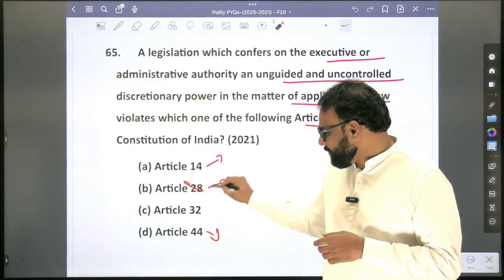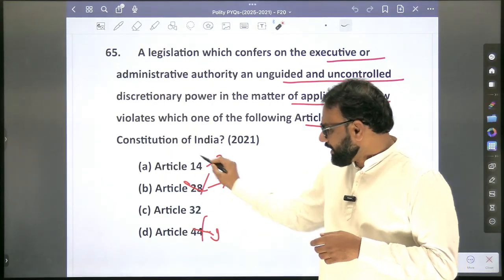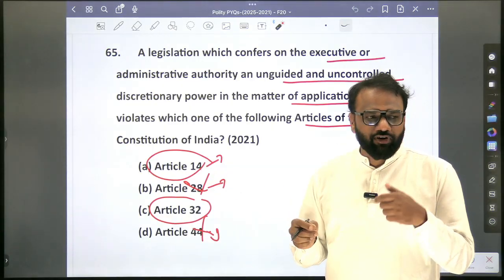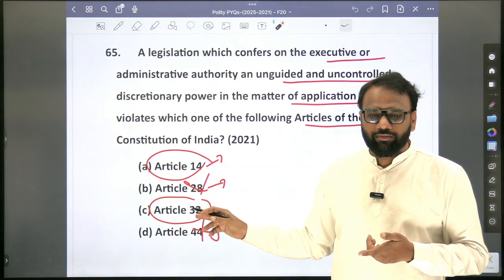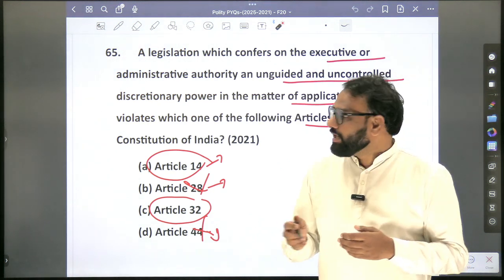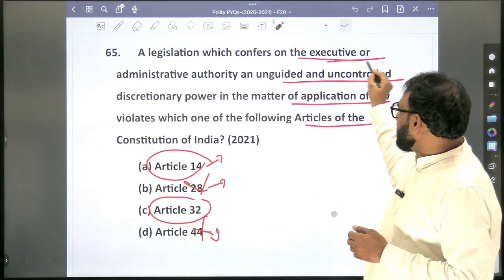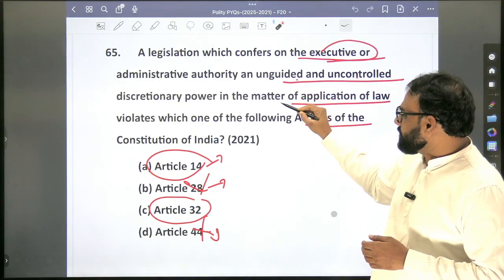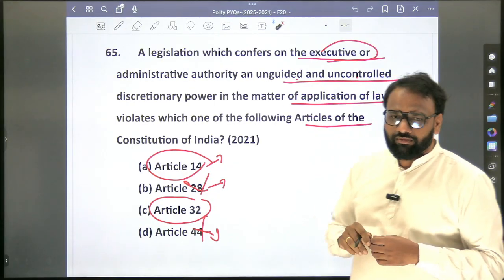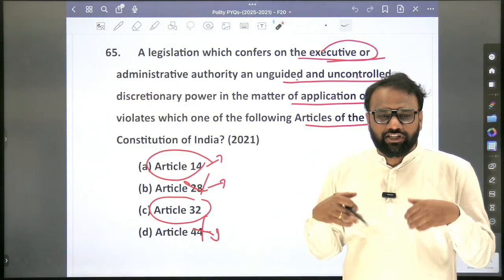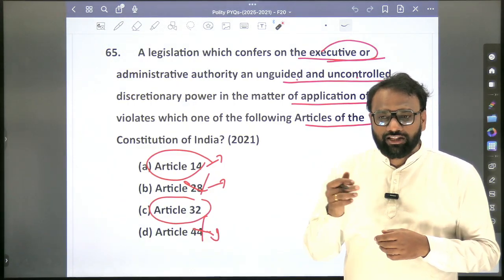So we'll eliminate 28 and 44. Now we are stuck between 14 and 32. Article 14 is equality before law and equal protection of laws. Article 32 is constitutional remedies, so we can issue writs and all. Now, a legislation which confers on the executive or the administrative authority an unguided and uncontrolled discretionary power in the matter of application of law. When they are applying the law, discretionary power means as per their wish they can apply the law. So which article will they violate?